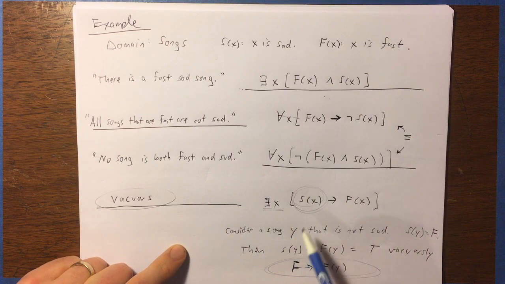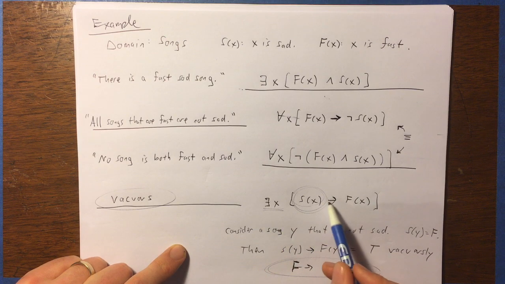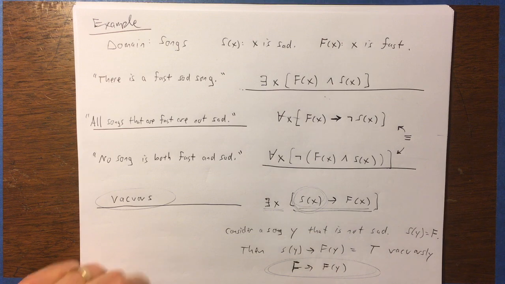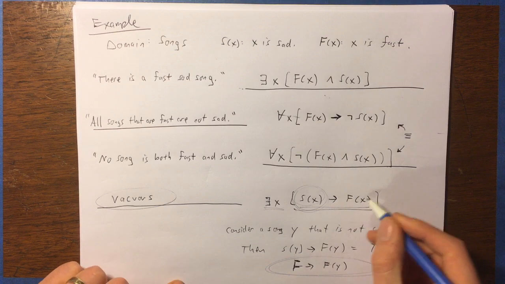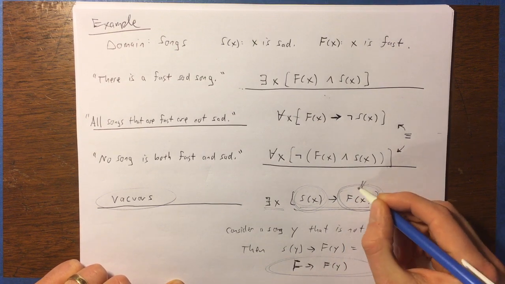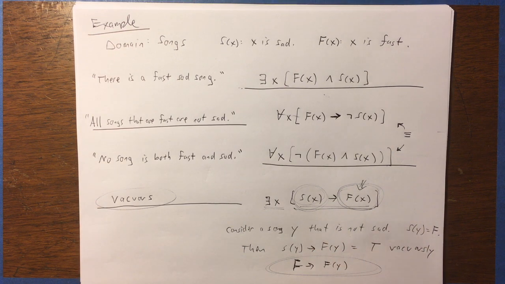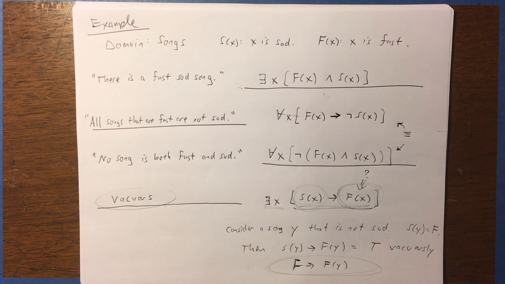And the whole reason it's vacuous is because we're pairing the there exists X quantifier with an implication statement. And when you do that, you open yourself up to satisfying this with an element by making it vacuously true, and therefore removing any useful information from it, right? Because you can't make any conclusion about the conclusion of this implication. You can't make any deduction about whether F of X is true or false for that one X that must exist. So I just generally recommend never using implication inside of an existentially quantified statement.